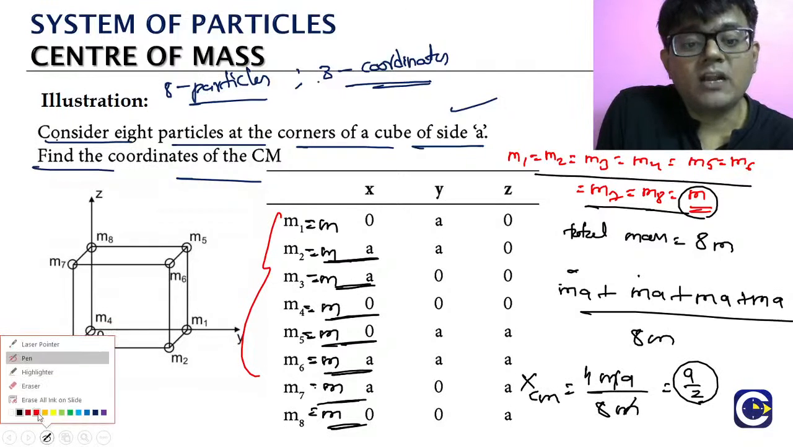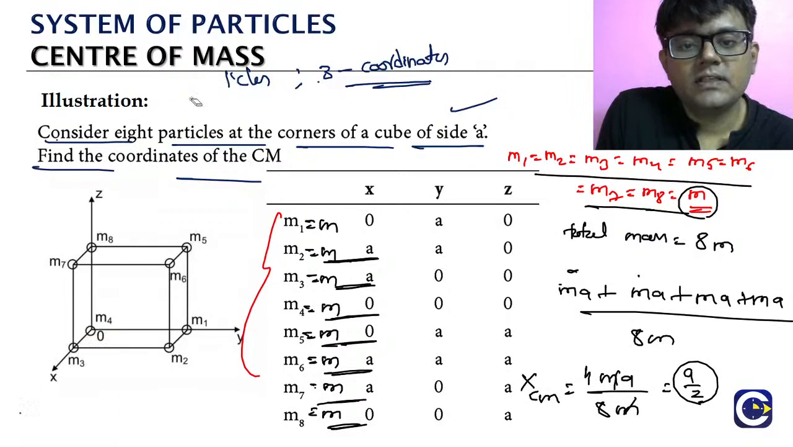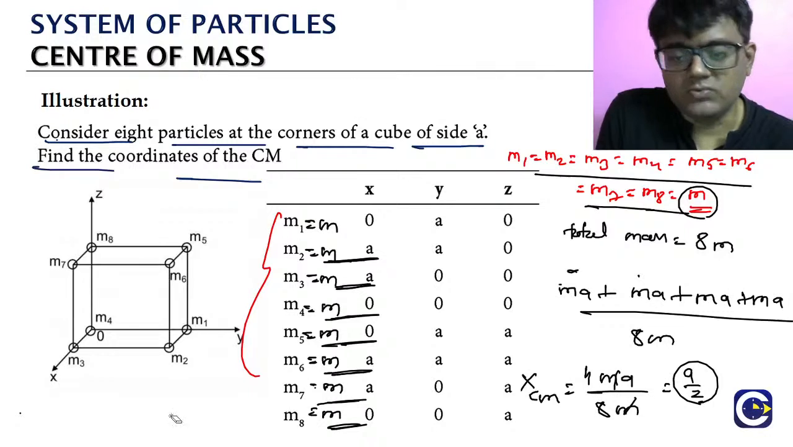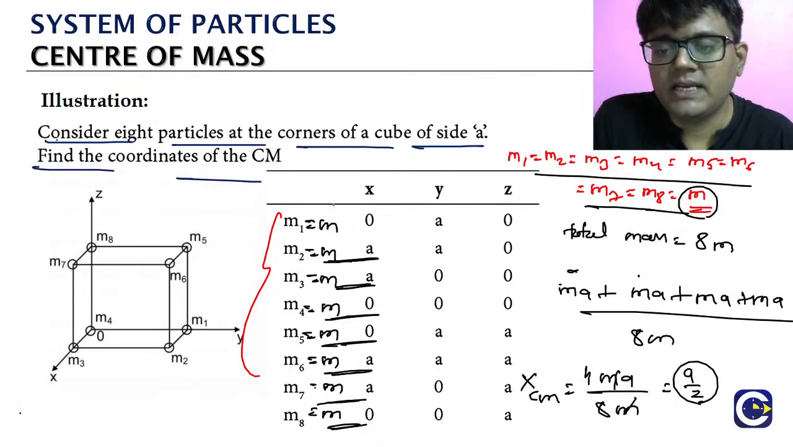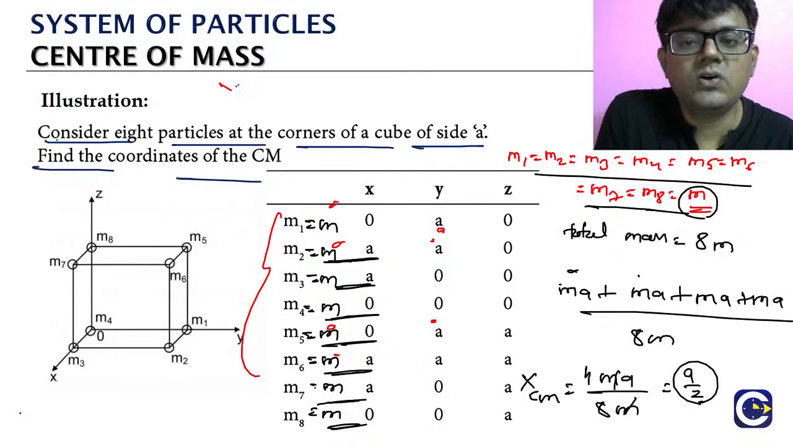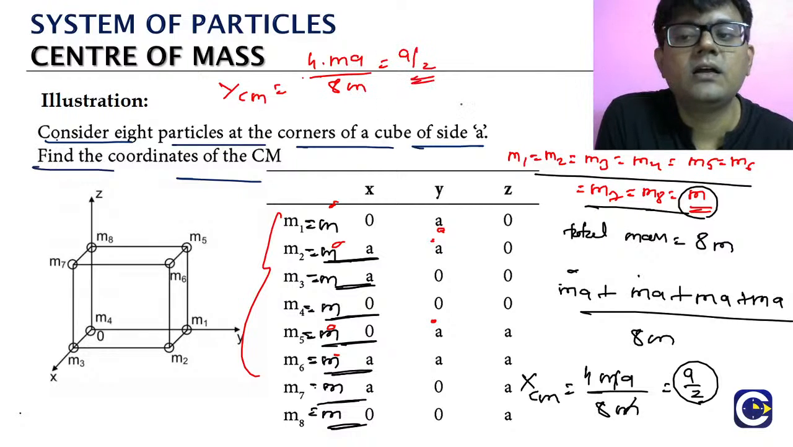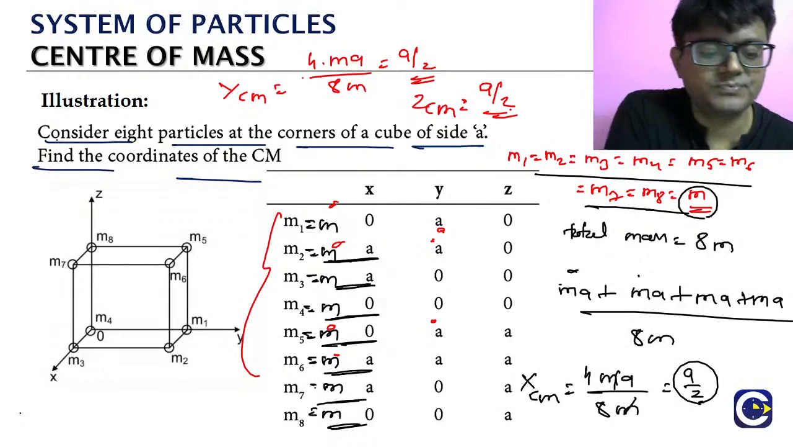Y coordinate of the center of mass, that also will come as a by 2. We can check it if needed. What is it? Here it is the same, so m into a comes 2 times, then m into a 4 times. So the y center of mass is how much? 4 times m into a divided by total mass, which is 8m. That is also a by 2. Similarly, the z coordinate of the center of mass, that also will be what? a by 2.